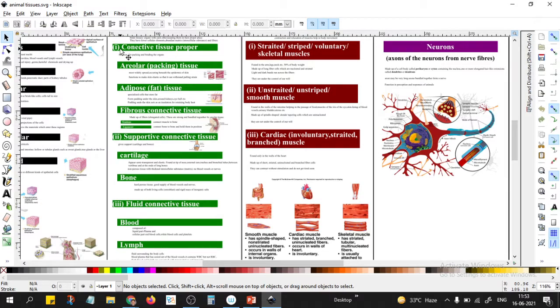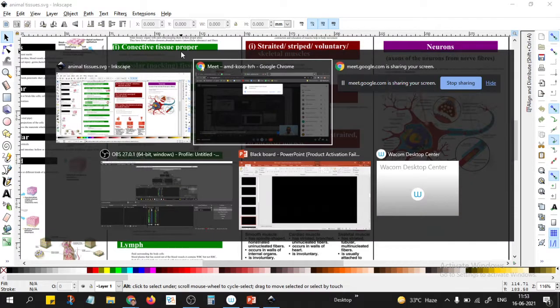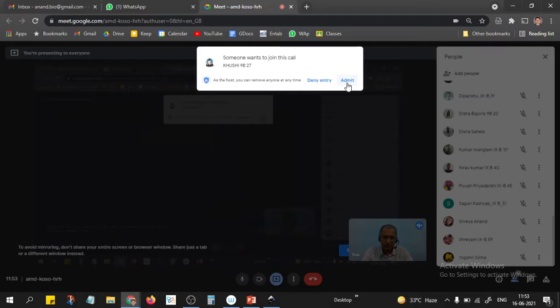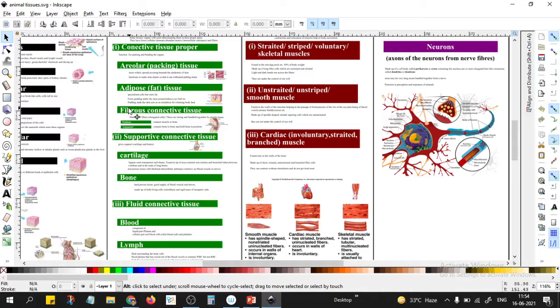Connective tissue proper, supportive connective tissue, and fluid connective tissue. Connective tissue proper, the term means that its original proper function is connective tissue, that function only it will be doing. Okay, there are three types: areolar, adipose, and fibrous.